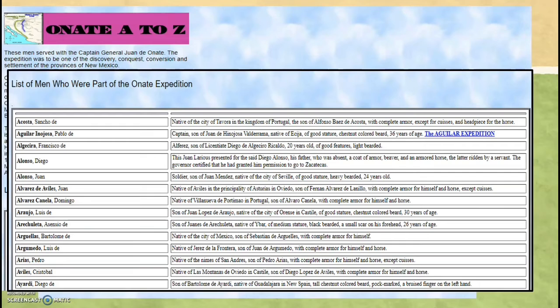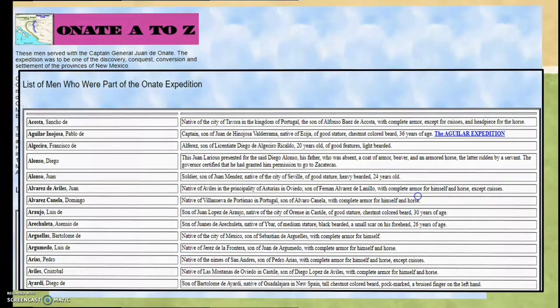So look at this and you're going to find out who had armor. Did they have armor for themselves? Their horses. Sometimes it might list a family member that they're with. So definitely look at this information.